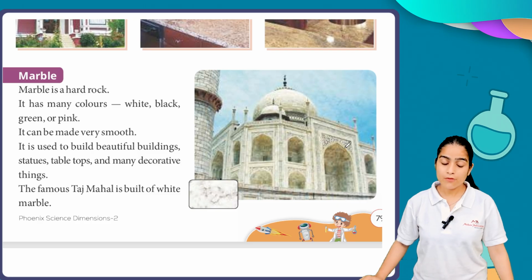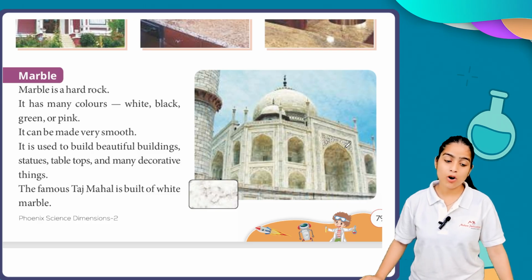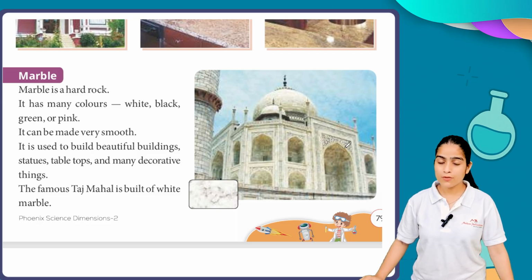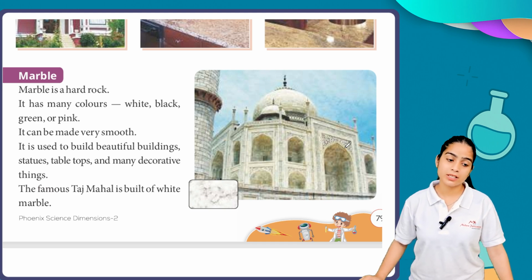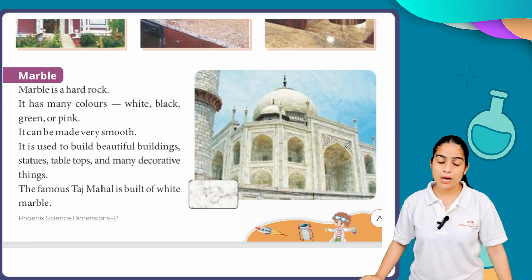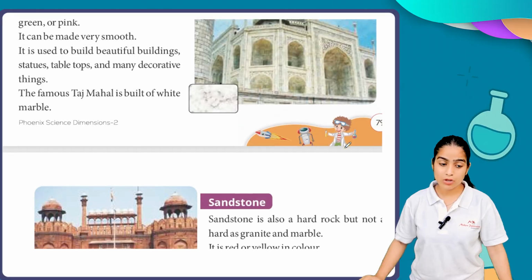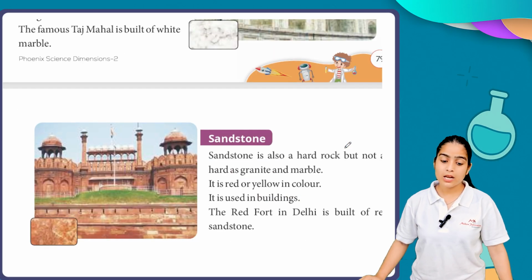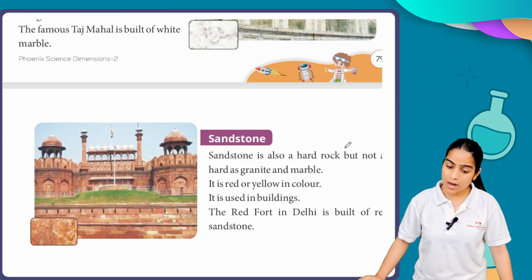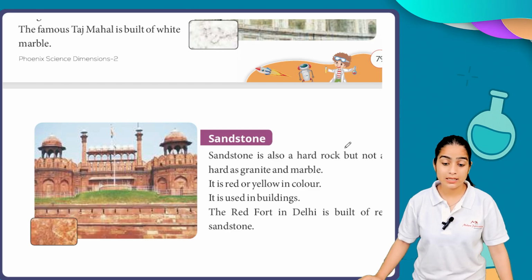The famous Taj Mahal is built of white marble. We often say the white Sangmarmar. The Sangmarmar is called marble, and this white marble was used in the construction of the Taj Mahal. Now we move forward to sandstone, like the Lal Kila sandstone. Sandstone is also a hard rock, but not as hard as granite and marble.